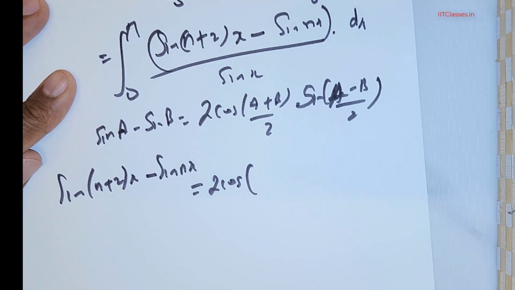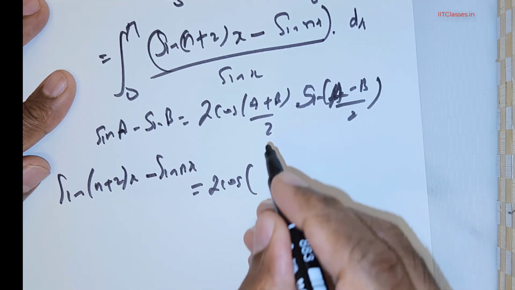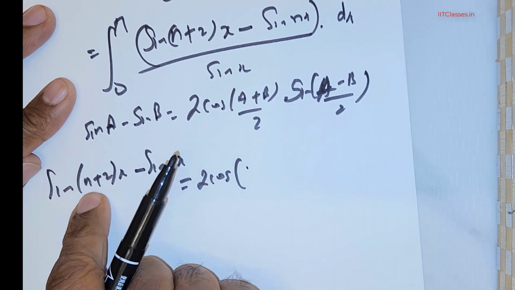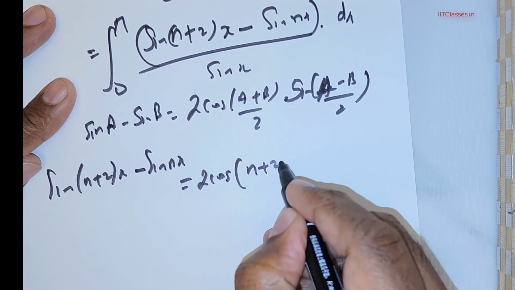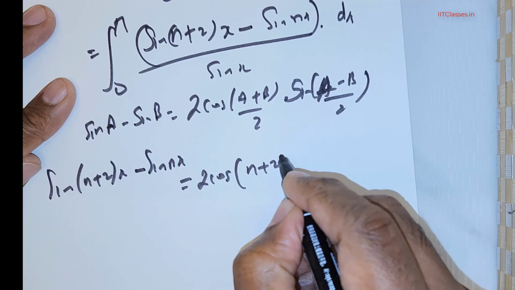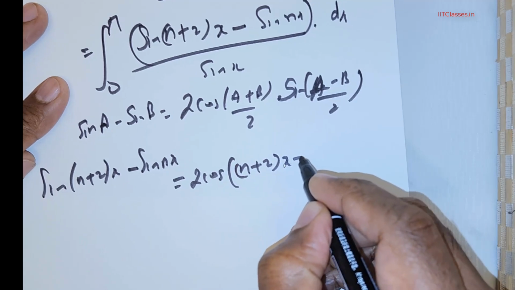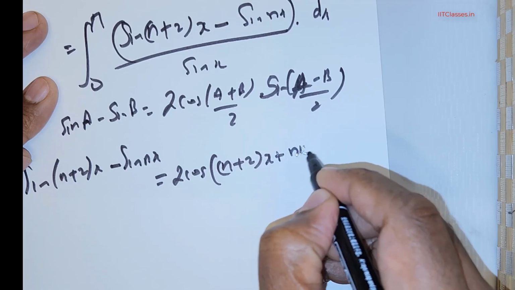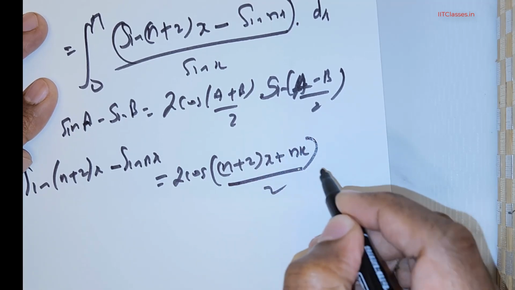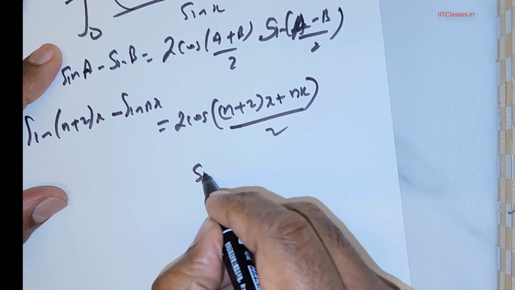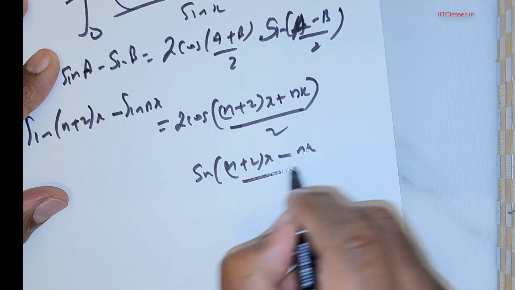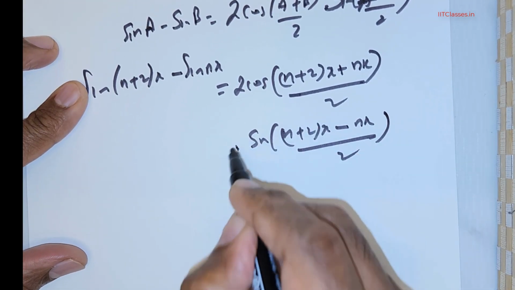So what we have to do is add these two quantities. This is going to be ((n+2)x + nx)/2 for the cosine, and sine of ((n+2)x − nx)/2.